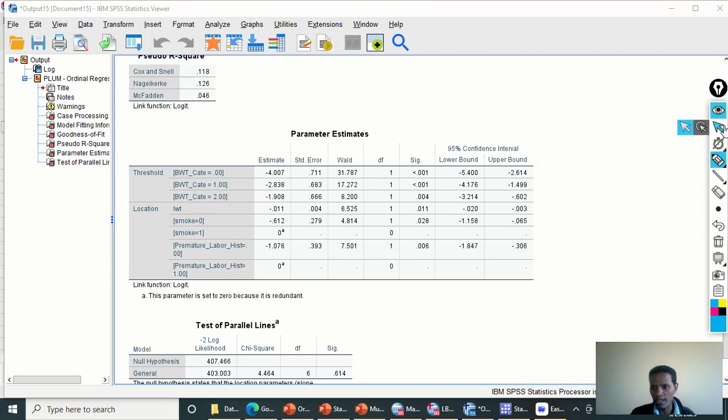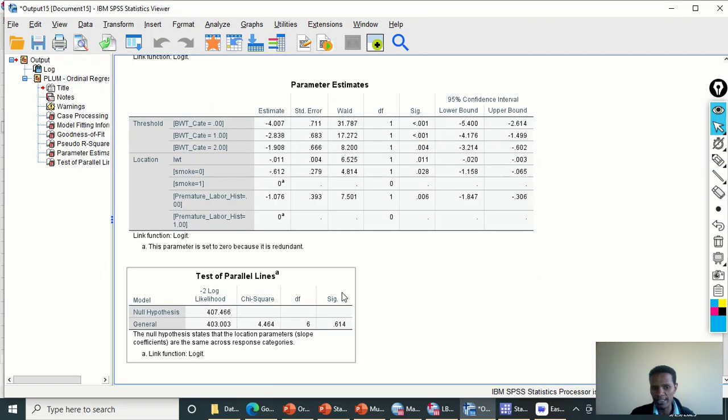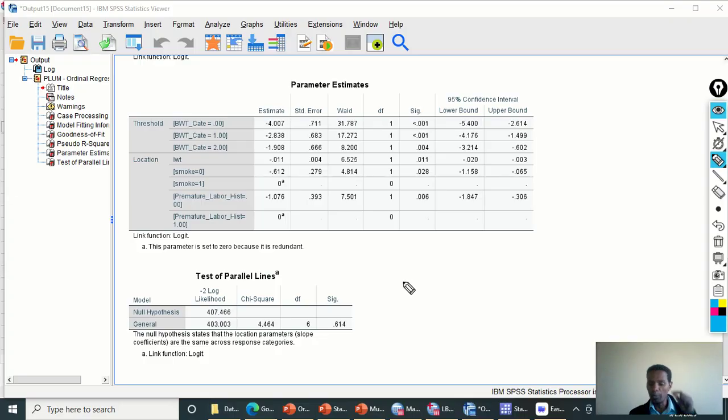The last thing that we need to check is the test of parallel lines, which tests the null hypothesis that the effect of each predictor variable across the categories of the outcome variable is the same. And that should be fulfilled. The effect of each predictor variable across different comparisons of categories of the outcome variable should be the same. The beta coefficient or the odds ratio will be the same for a single variable across the categories of the outcome variable.